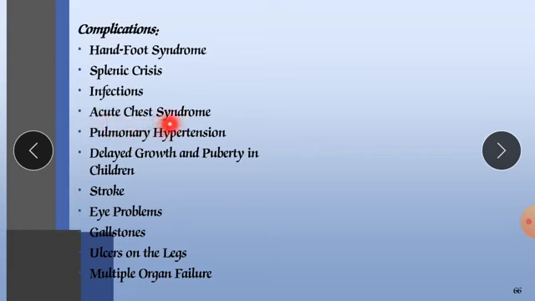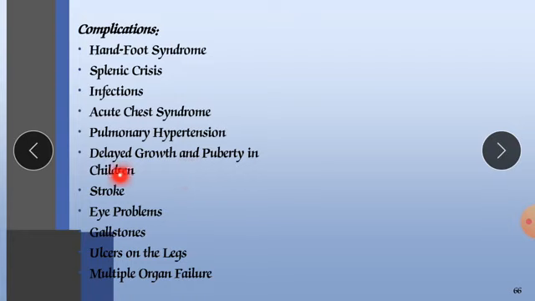Acute chest syndrome is also produced, due to which the lung is affected. Pulmonary hypertension: the artery providing blood to the right part of the heart is called the pulmonary artery, and hypertension in it is called pulmonary hypertension.